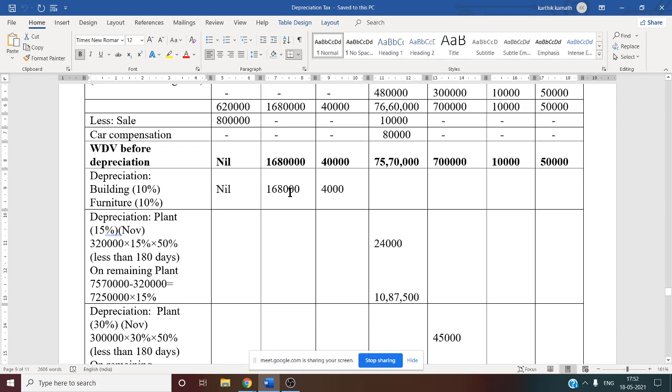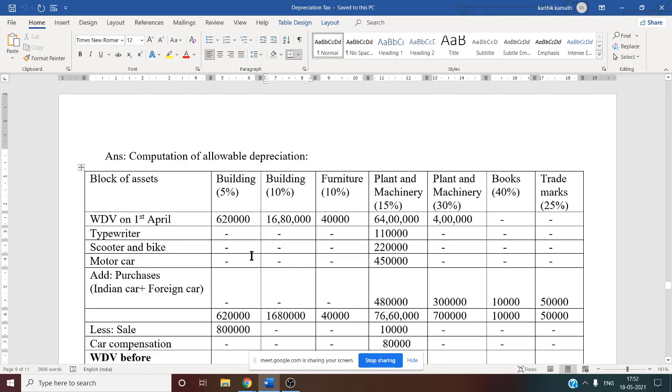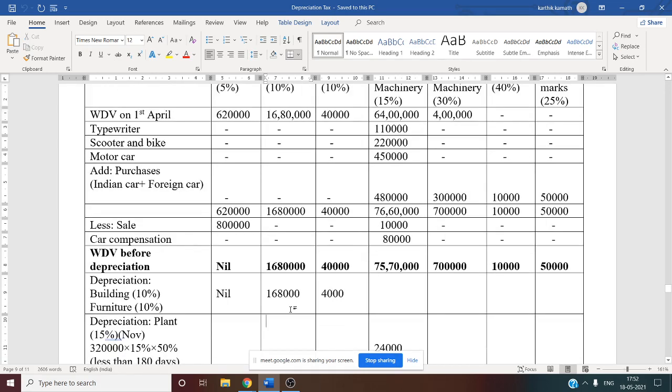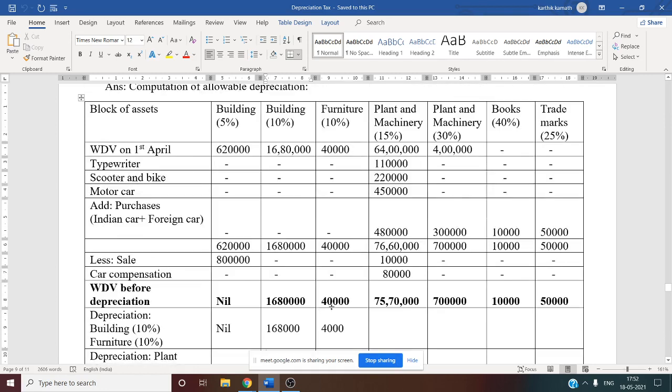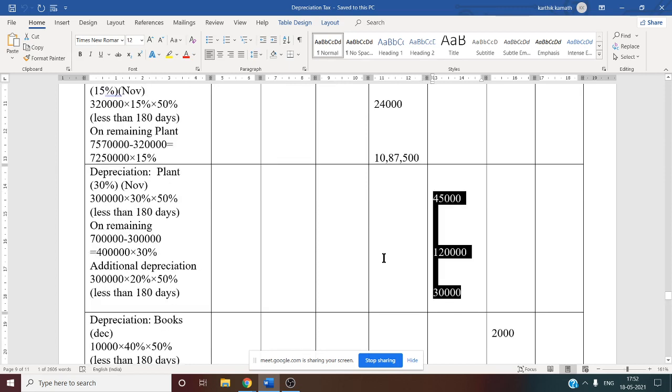Allowable depreciation is nothing but only the depreciation amount. Written down value before depreciation aside, all the depreciation amounts column by column you need to take. First column, building 5%, nil. Second column, building 10%, that is 1,68,000. Third column, building furniture 10%, that is 4,000. Then the fourth column, plant and machinery 15%: there are two depreciations, 24,000 plus 10 lakh 87,500, that is nothing but 11 lakh 11,500. Fifth column, plant and machinery 30%: 45,000, 1 lakh 20,000, 30,000. Add all these, 1 lakh 95,000.